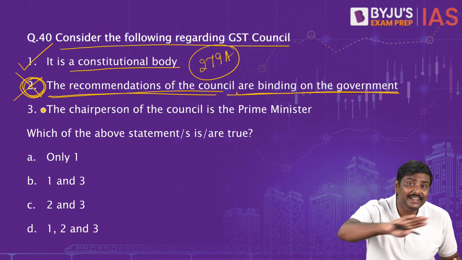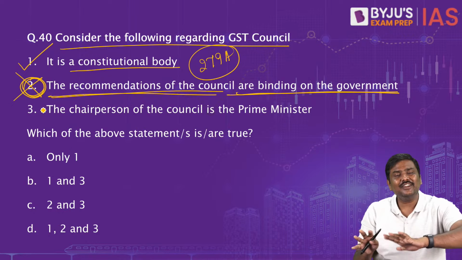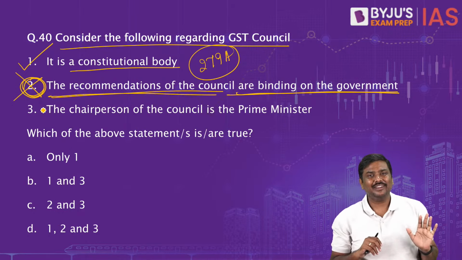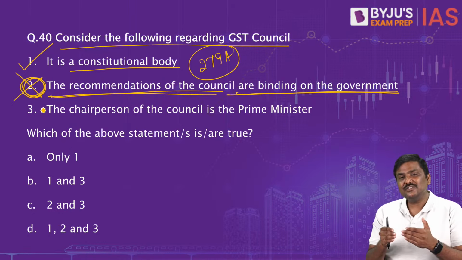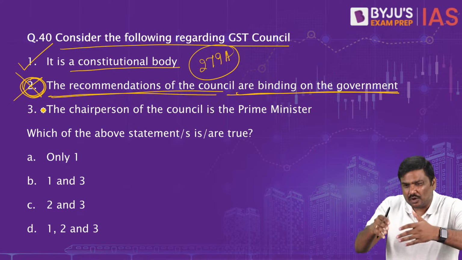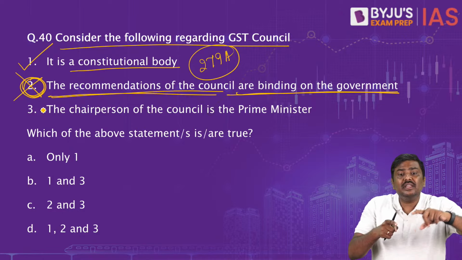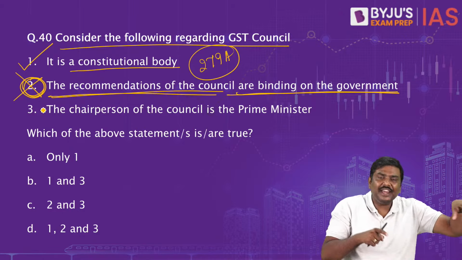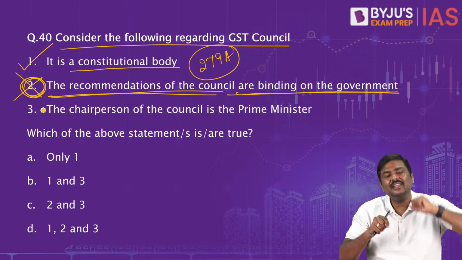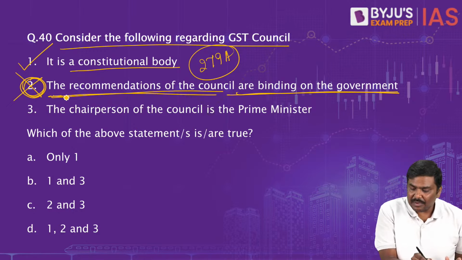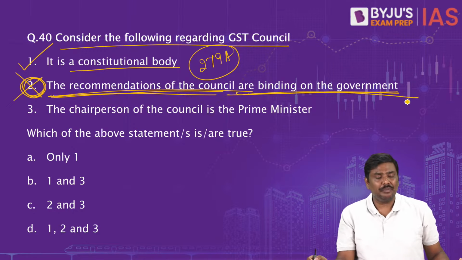These are not binding on the government, neither on the state government nor on the central government. Because the Supreme Court says this will be contravening the functions, the constitutional powers which have been given to the state government as well as the central government by the Constitution of India. So the recommendations of the GST Council are not binding on the government.